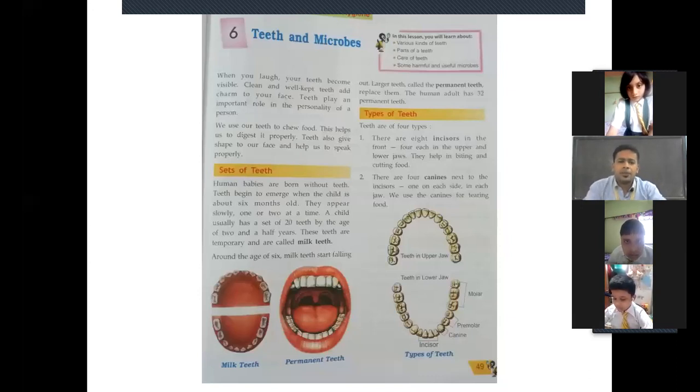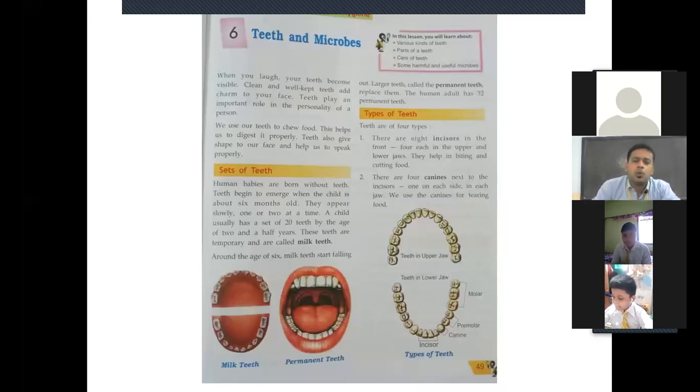So here we have page number 49, that is chapter 6, teeth and microbes. In this chapter we are going to study about our teeth: how teeth are formed, what are the different types of teeth we have, what are the functions of teeth, and how we can take care of our teeth, isn't it? So now look into page number 49.